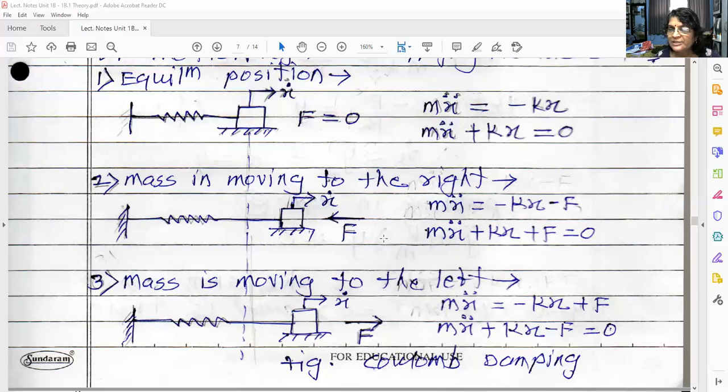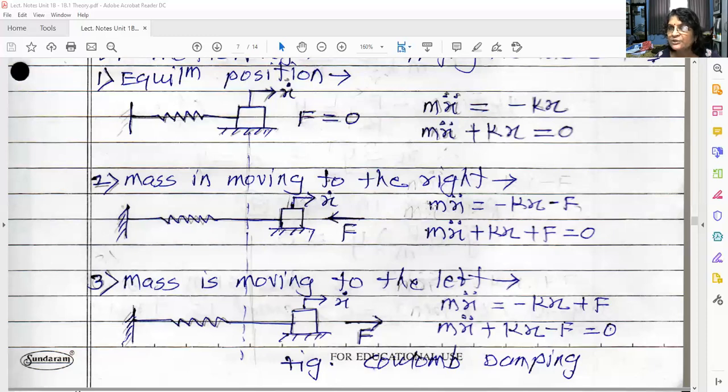Mx double dot, which is the inertia force. If you draw the free body diagram of this block, what are the forces acting? As it is moving towards right, its inertia force is towards right. Spring is getting stretched, so spring force will be towards left. And as it is moving towards right, frictional force will be opposing, that is towards left.